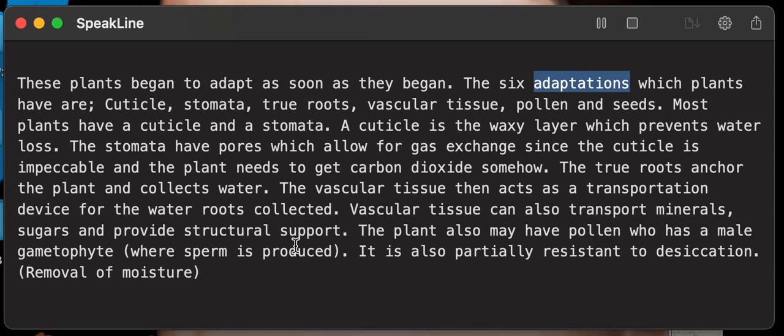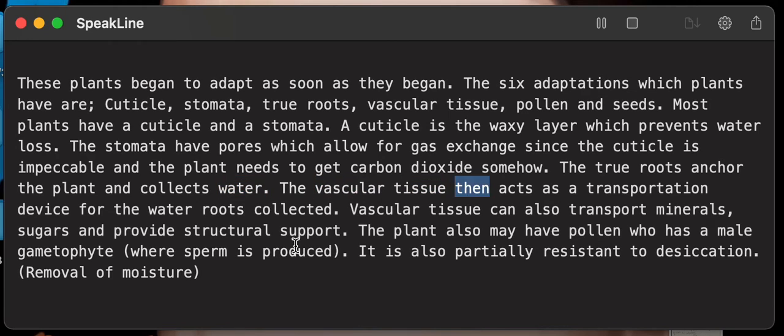The 6 adaptations which plants have are cuticle, stomata, true roots, vascular tissue, pollen and seeds. Most plants have a cuticle and stomata. A cuticle is the waxy layer which prevents water loss. The stomata have pores which allow for gas exchange, since the cuticle is impermeable and the plant needs to get carbon dioxide somehow. The true roots anchor the plant and collect water.